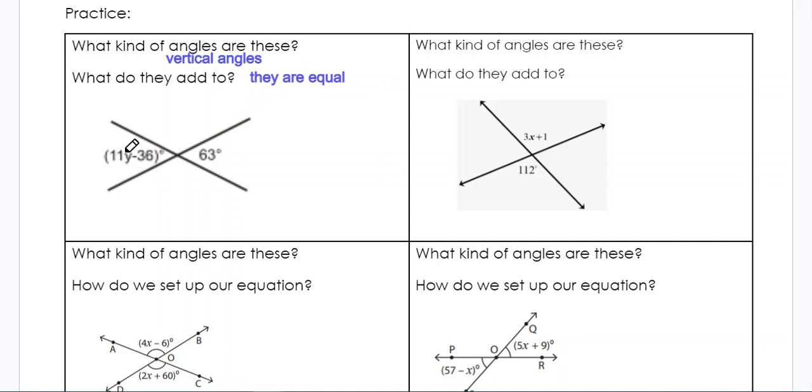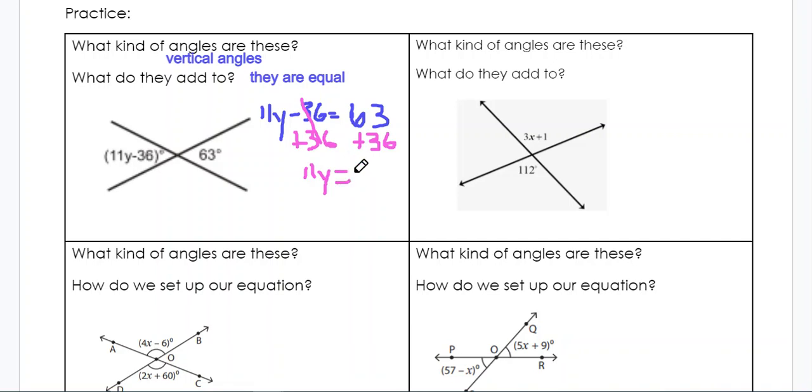All right, so that means that if I have an equation, like a variable in one of my vertical angles, I can set it equal to the other side and then solve for it. So this 11y minus 36, I know equals 63. All right, so from here, I can solve this like any other equation. If I want to get y by itself, I would get rid of this minus 36. I would do a plus 36, and plus 36 to the other side. All right, so that cancels these out, and it leaves you with 11y.